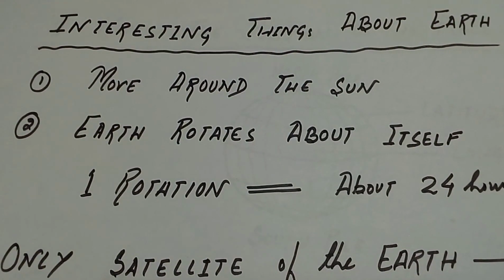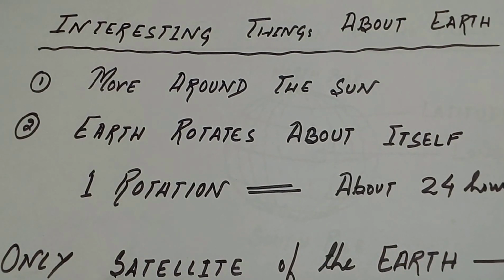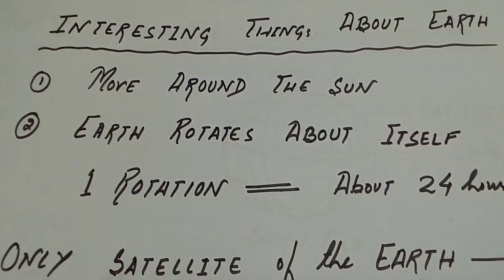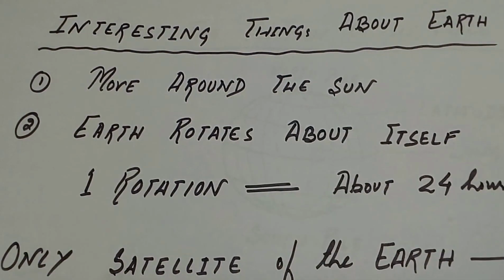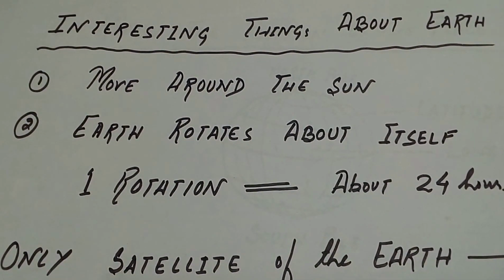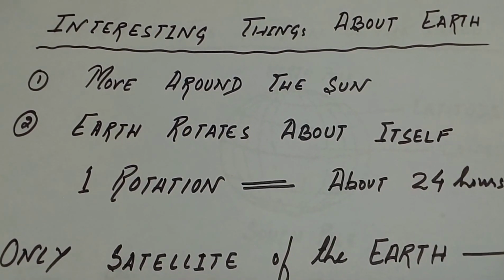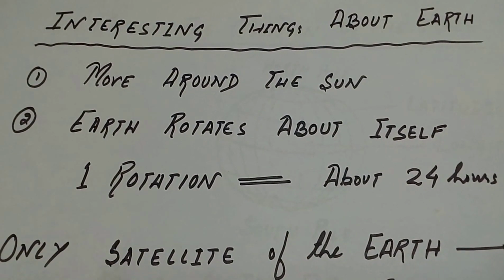One rotation takes 24 hours, and one revolution around the sun takes 365 days, which is 1 year. It will be very interesting to know how many revolutions you have taken around the sun.